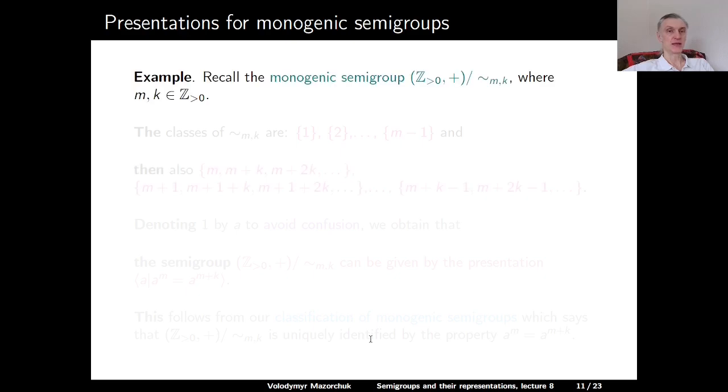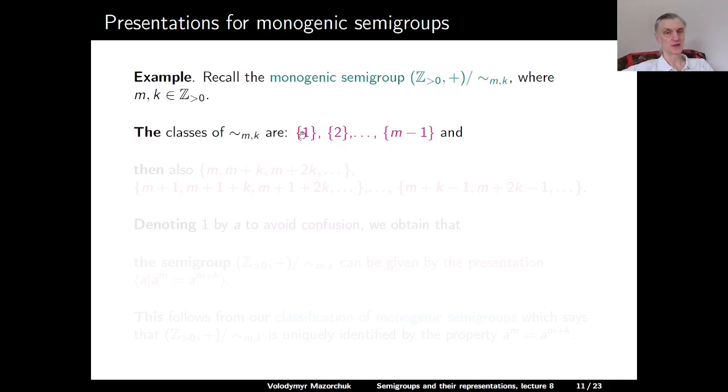As an example, let us discuss the presentation for monogenic semigroups. So in one of the previous lectures, we saw the so-called monogenic semigroup. So this is a quotient of the semigroup of all positive integers with respect to addition by the congruence denoted tilde m comma k, where m and k are positive integers. And the classes of this congruence are as follows.